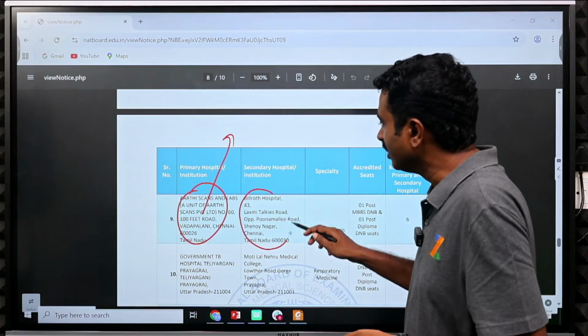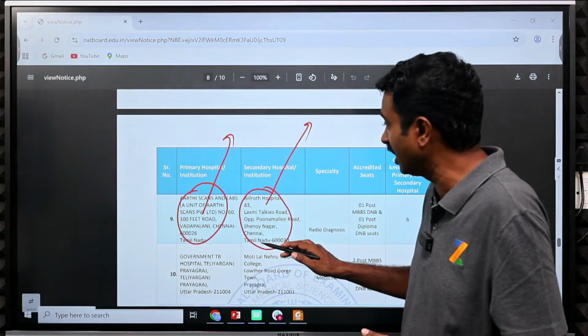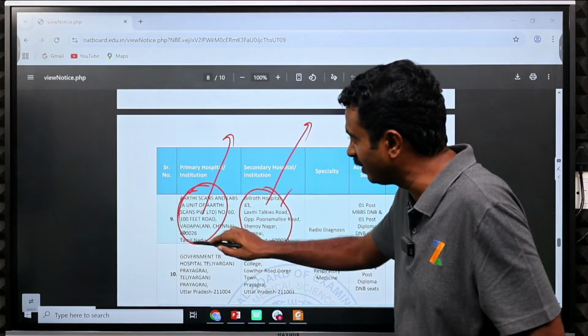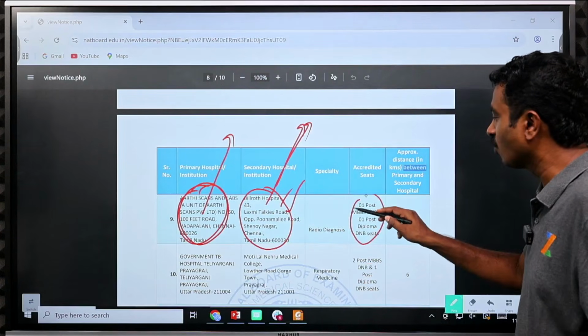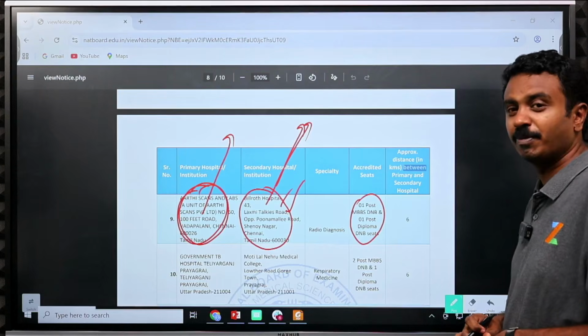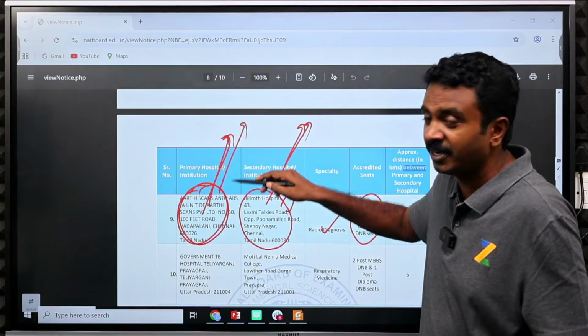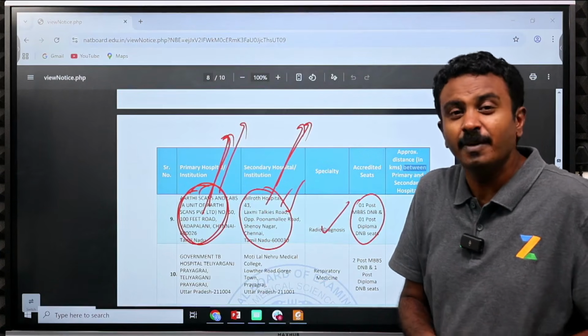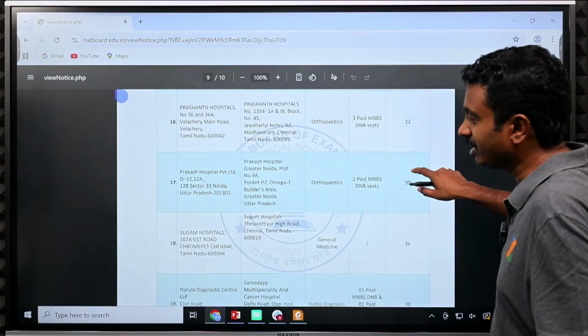Now here they associate with Wilroth Hospital, which has enough beds, patients, etc. And then they offer a program. Aarti will be the primary institution, the secondary institution will be Wilroth Hospital, and there is 1 post-MBBS DNB and 1 post-diploma DNB seat in radio diagnosis. You will primarily be at Aarti. This center will provide you the stipend, but there are multiple rules that you need to look at. This is how the DNB joint program works.